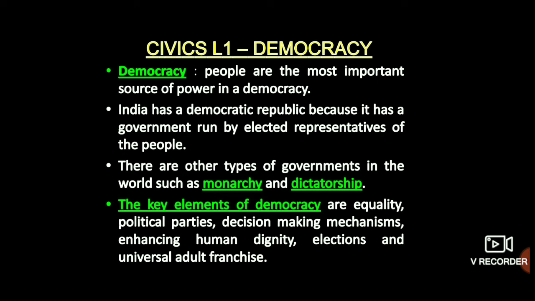Number 2, no one can be discriminated against on the basis of his or her caste, religion, place of birth, property, gender, etc. Number 3, regular elections after a fixed period of time ensure that people have a right to elect the government back to power or change it if they are dissatisfied with it. Number 4, political parties have to fulfill their promises in order to get re-elected. Number 5, universal adult franchise ensures political equality in a democracy. It is a feature unique to a democracy.